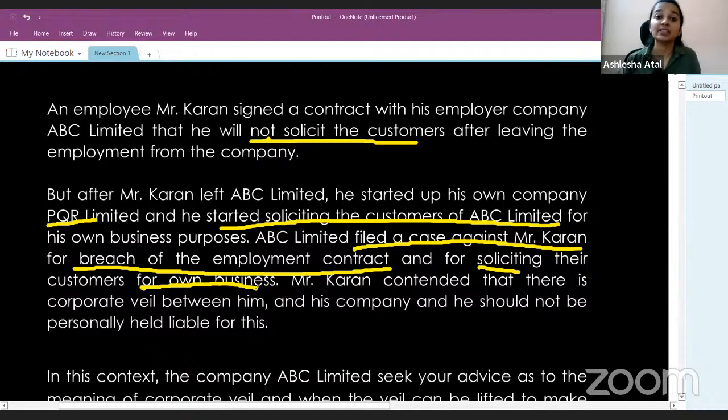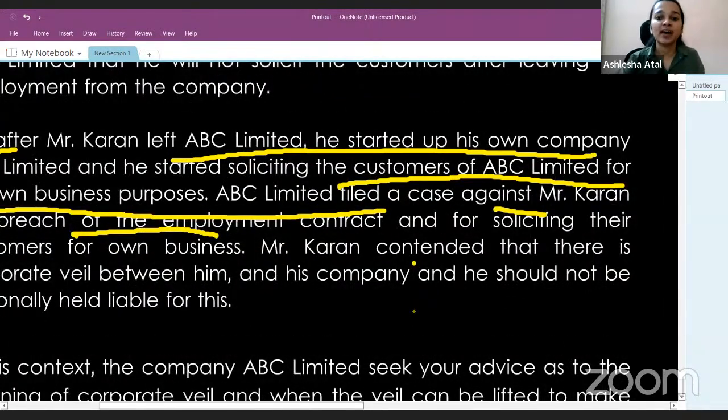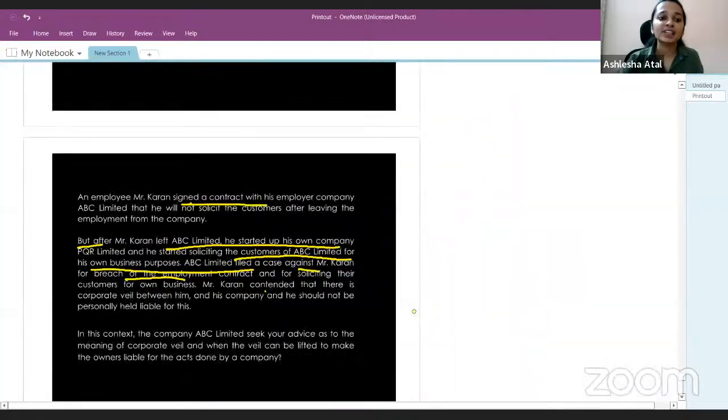So now ABC Limited comes to know about this, and they file a case against Karan that Karan has made a breach of contract and he is soliciting their customers for his own business, that is for the business of PQR Limited. Mr. Karan contended that there is a corporate veil between him and his company, and he should not be personally held liable for this.